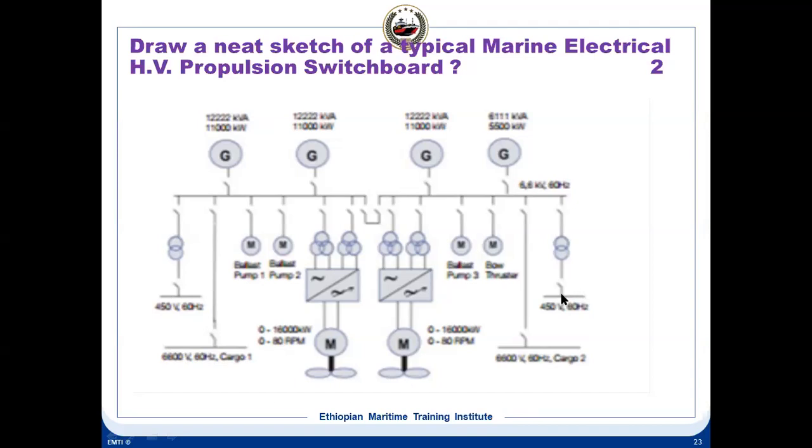Here the generator, you can see, is 12,222 kVA. Sometimes you will find most generators rated in kVA, because power factor again depends upon the load. So this is a switchboard diagram for a high voltage propulsion switchboard. The same diagram can be used for a generalized switchboard also. The only thing is that you can put an additional emergency switchboard in this. They have not shown the emergency switchboard. The emergency switchboard will be connected with the low voltage switchboard.